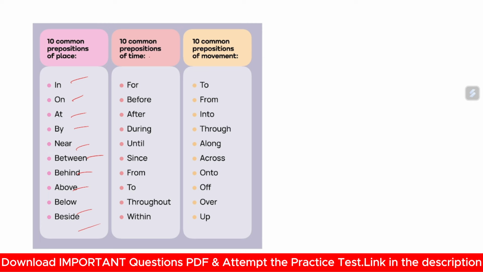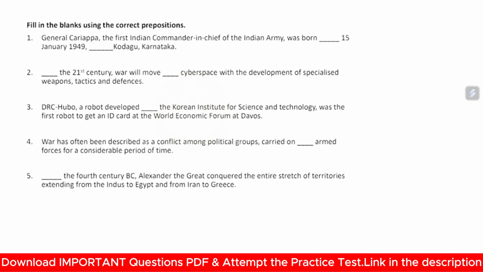Suppose you want to show a preposition of time. You will use for, before, after, during, until, since, from. For example, since last year, from 23rd October, throughout the season, within the time. These are prepositions of time. Prepositions of movement: he went to London, he is from Chennai, he went into the tunnel, he went through the narrow road.